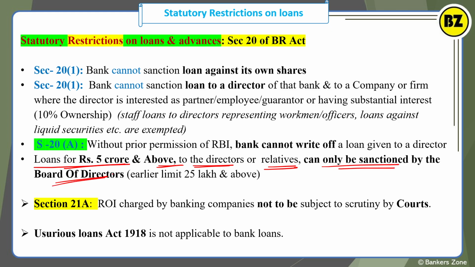So if the bank has to write off a loan given to a director, they have to seek prior permission from the RBI. If anybody from the board wants a loan of 5 crore and above, they have to get sanction from the board of directors itself. Previously it was 25 lakh, now it has been raised to 5 crore and above.